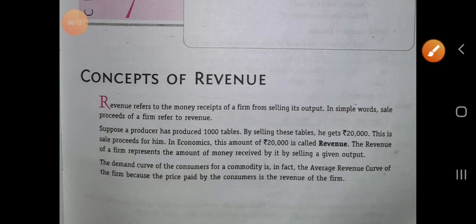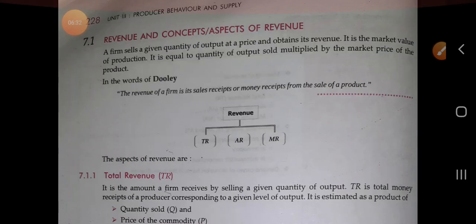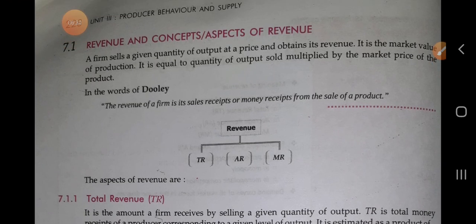Okay, so it is the concept of the revenue. What is the revenue? Revenue is simply the amount received by any producer after selling its output. आउटपुट को सेल करने के बाद जो भी उसकी इनकम हो रही है उसको हम लोग क्या बोलेंगे, रेवेन्यू बोलेंगे। Now next is revenue and concept aspect of the revenue. So what is revenue? What are the different concepts of the revenue?